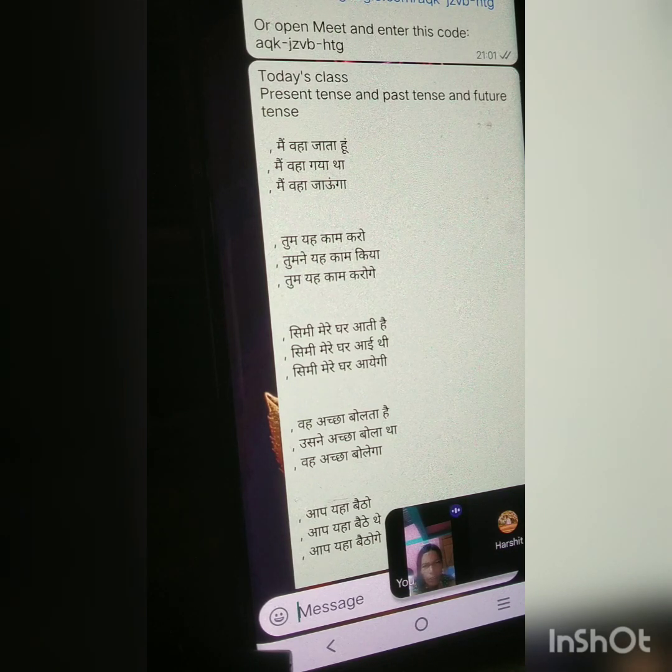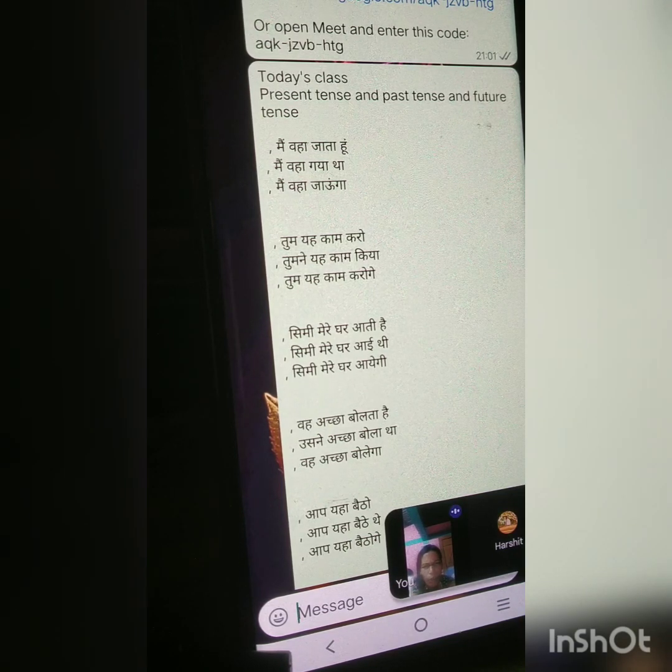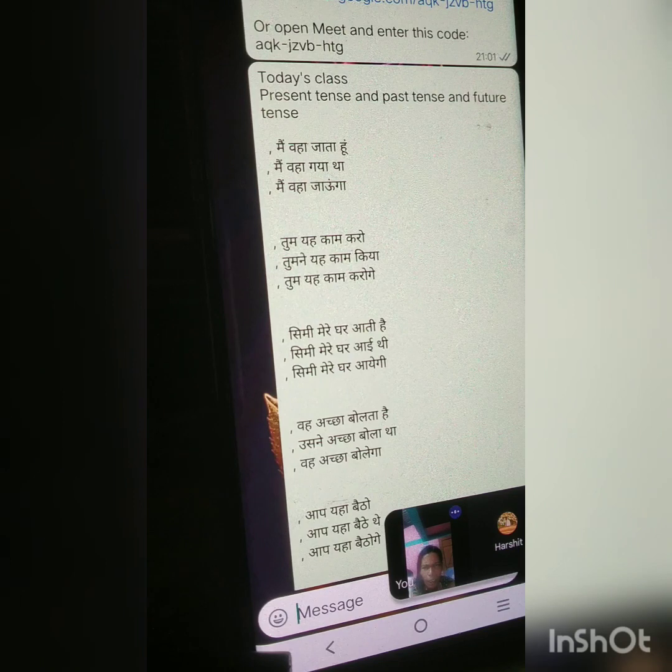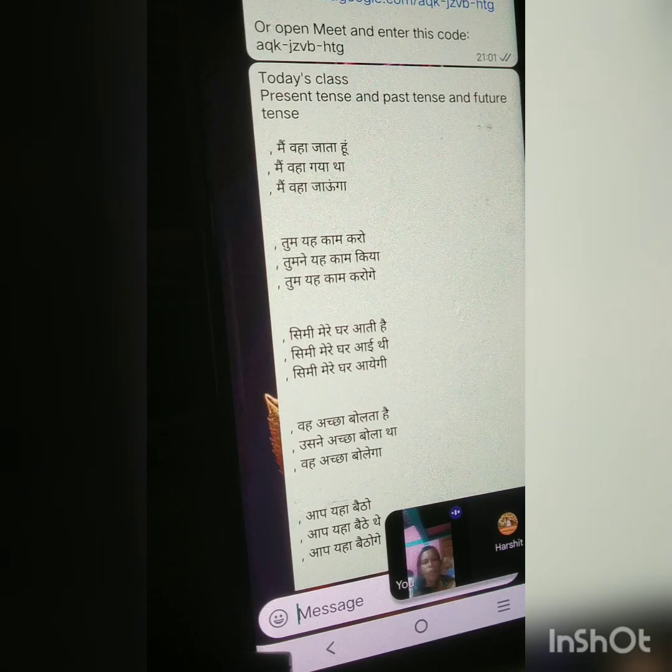So you see now the verb जाता हूँ, that means to go. What happens in the past form, it becomes went. मैं वहाँ गया था. I went there. Okay. So next you see मैं वहाँ जाऊँगा. So in future form, two things are happening.